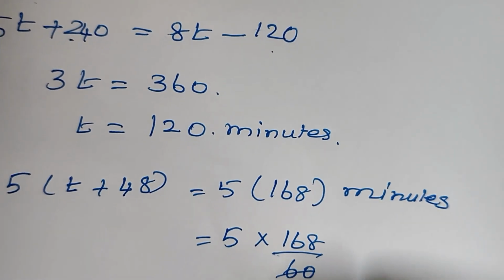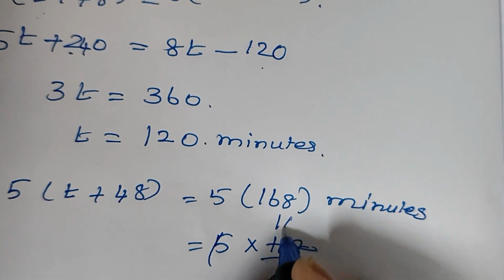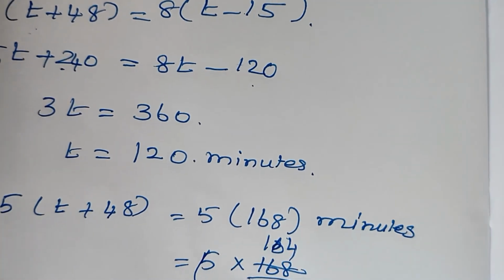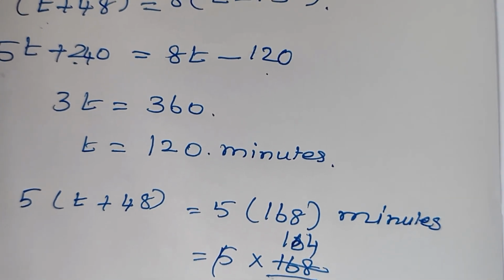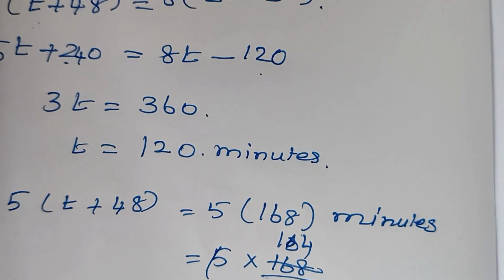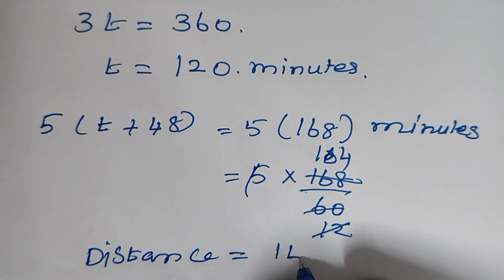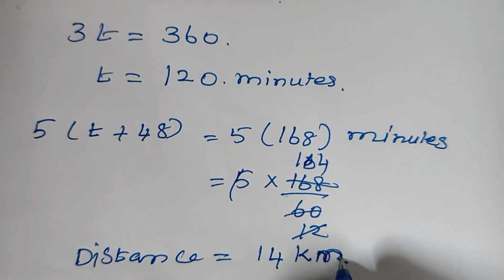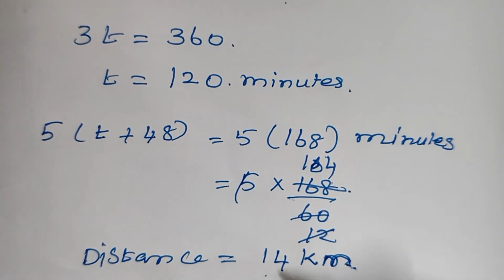So what is the distance? Distance equal to 14 kilometer. 14 kilometer. So you have to convert into hours, then only we can find the correct answer. So distance equal to 14 kilometer.